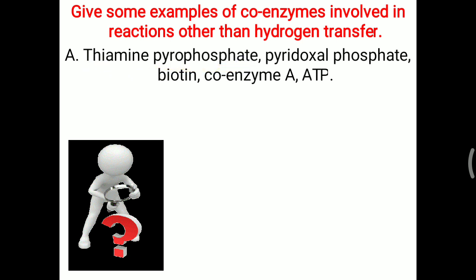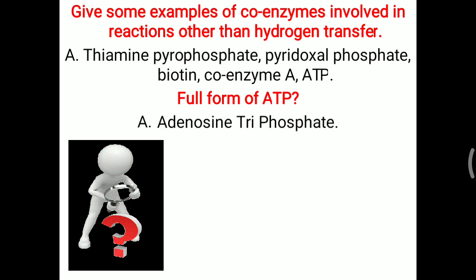Thiamine pyrophosphate, TPP, derived from vitamin B1, is mostly related to carbohydrate metabolism, while pyridoxal phosphate is related particularly to protein metabolism. Biotin is related to carboxylation reactions. Most carboxylation reactions, meaning addition of carbon dioxide, need biotin. Coenzyme A, mostly present in the form of CoA, is an important part of lipid metabolism. ATP is an important energy providing molecule, and it also works as a second group coenzyme. The full form of ATP is adenosine triphosphate.